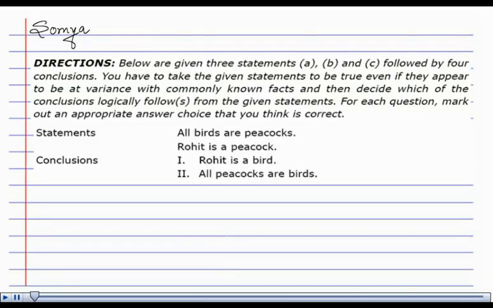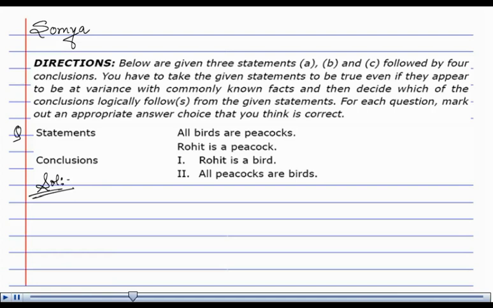Hello, I'm Soumya. Directions. Below are given 3 statements A, B and C followed by 4 conclusions. You have to take the given statements to be true even if they appear to be at variance with commonly known facts, and then decide which of the conclusions logically follows from the given statements. For each question, mark out an appropriate answer choice that you think is correct. Now the question is, for the solution,